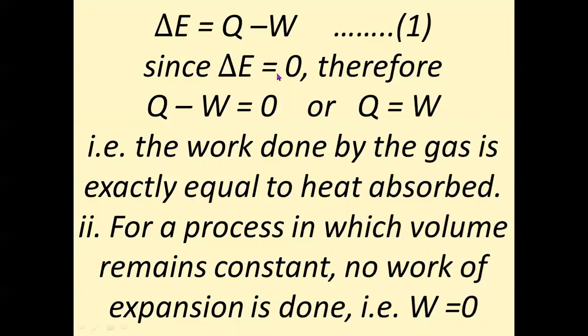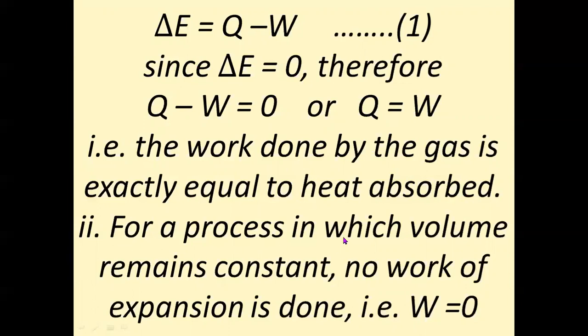Therefore, when delta E is equal to 0, there is no change in internal energy between the two states, same internal energy in the initial and final state, then the whole energy gained by the system is equal to the work done by the system. That is, the work done by the gas is exactly equal to the heat absorbed. It is nothing but Q is equal to W.